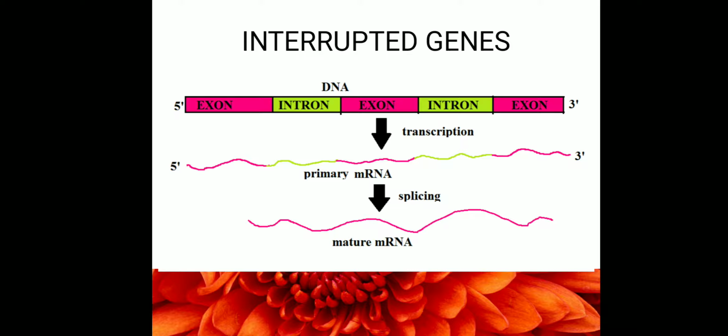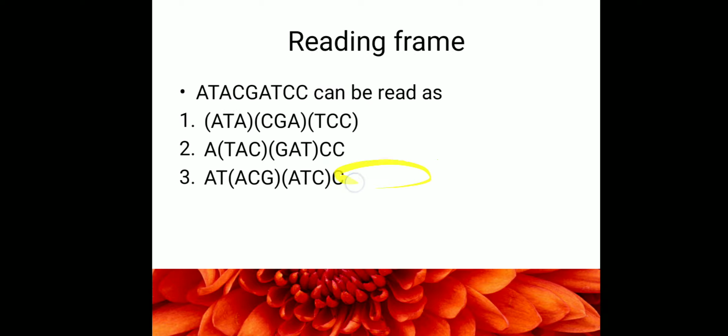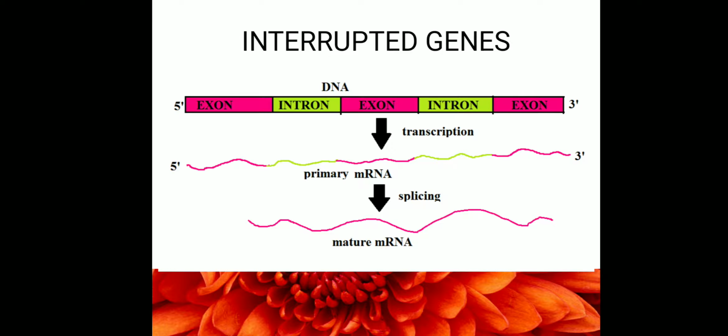These interrupted genes are also called split genes. In your syllabus it is mentioned as split genes, where interrupted genes and split genes are the same. So the coding regions here are interrupted by non-coding regions called introns. Introns are non-coding sequences and they get copied into mRNA, but later they are removed and only the coding regions are pasted together. There is cutting and pasting which happens later. We will see that in a while.